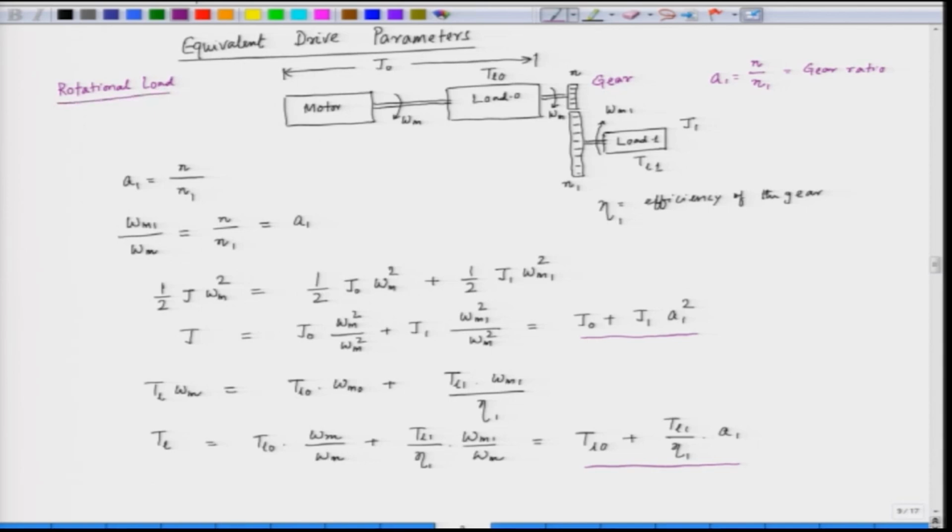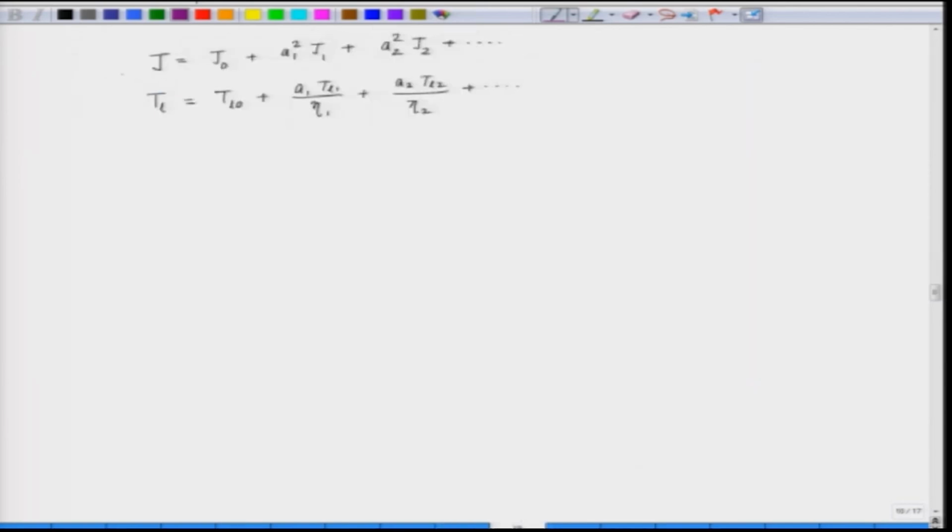So, when we have more than one gear, we have the gear ratios A 1, A 2 and so on. The effective inertia seen by the motor is J naught plus A 1 square J 1 plus A 2 square J 2 plus A 3 square J 3 and so on.